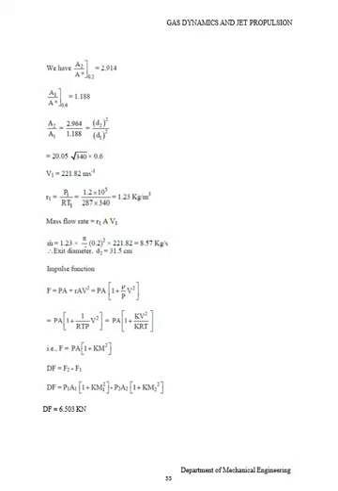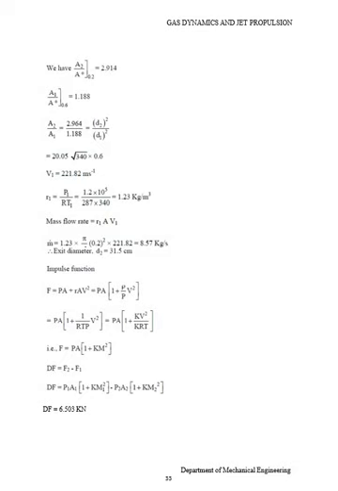Then PV equals mRT, that is, v1 equals P1 divided by ρ1, equal to 1.2 into 10 power 5 Newton per meter square divided by 287 into 340. Therefore ρ1 equals 1.23 kilogram per meter cube, or the specific volume in meter cube per kg.